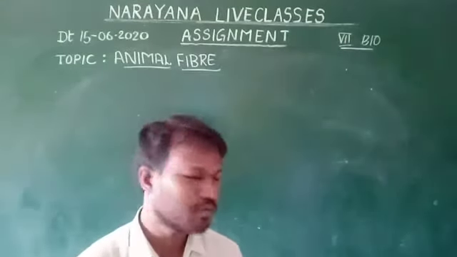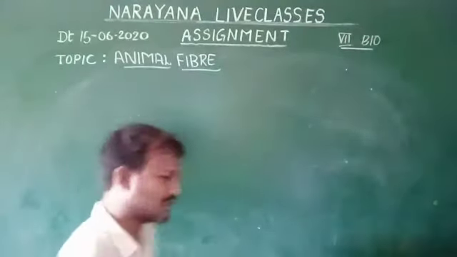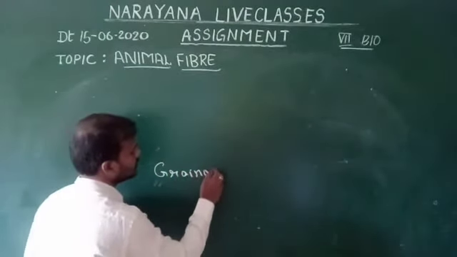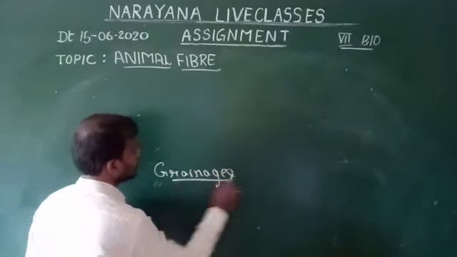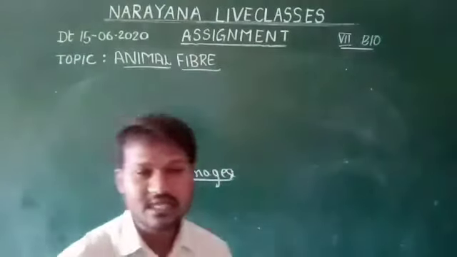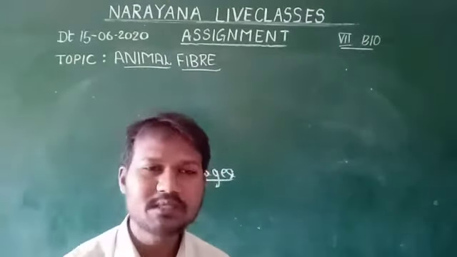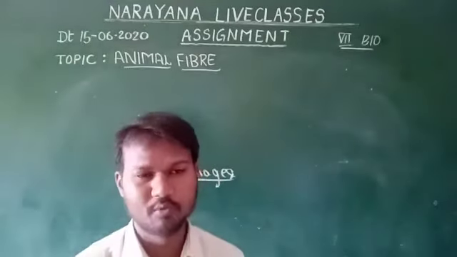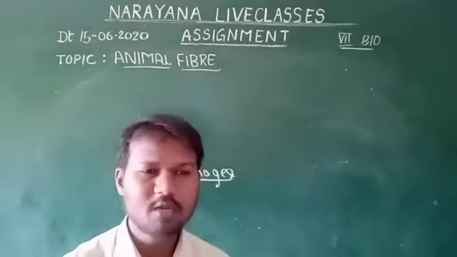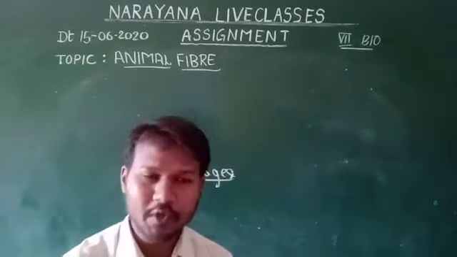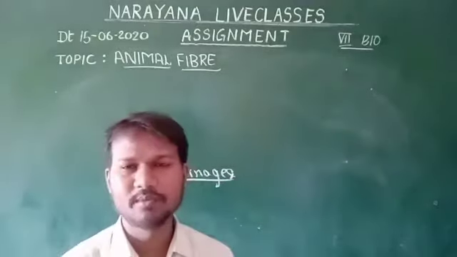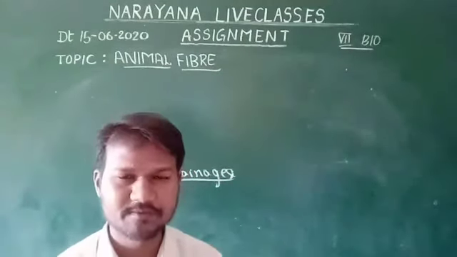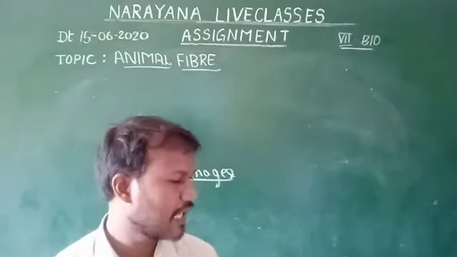And coming to the eighth question: what are grainages? Grainages are the centers where they produce silk moths and also the seed of silk moths. The silk moth and seed of silk moth are produced and sold to the farmers in specialized centers, and these centers are called grainages. So that is regarding your eighth question.